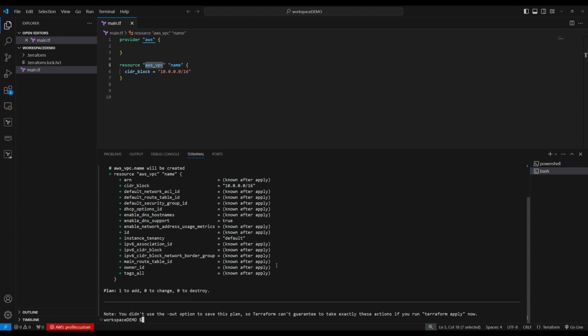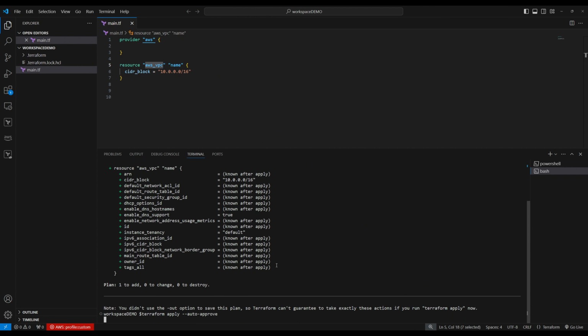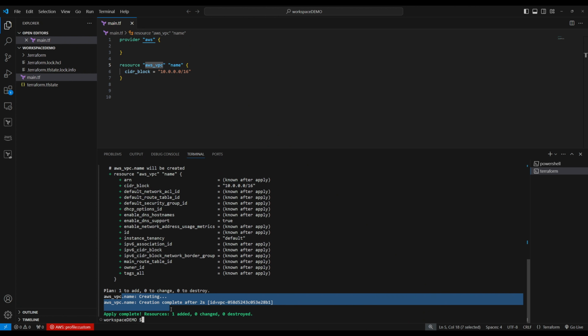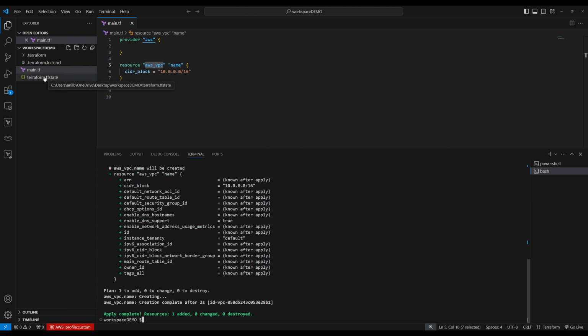Now let's do terraform apply -auto-approve. It's going to create one VPC. See, one to add, it's creating the VPC now. One VPC is created. The state file is here. So we created the resources, and now we are working in the default workspace.